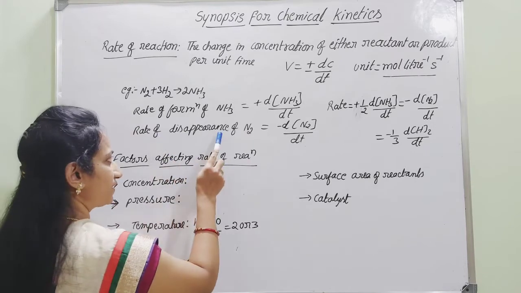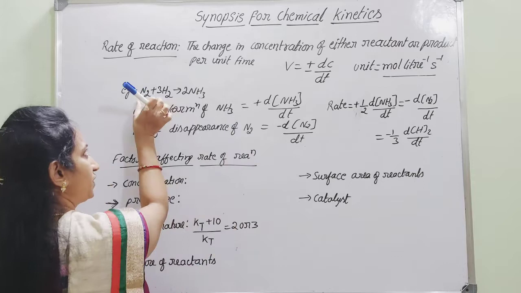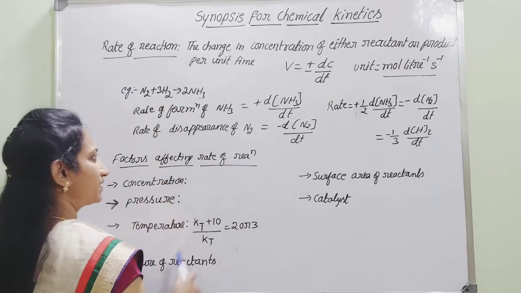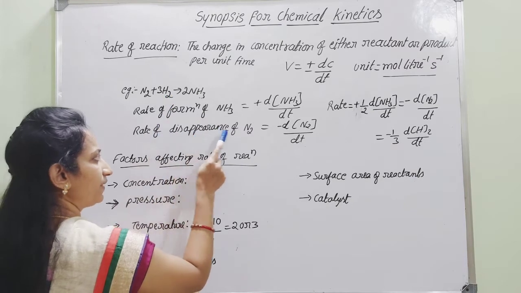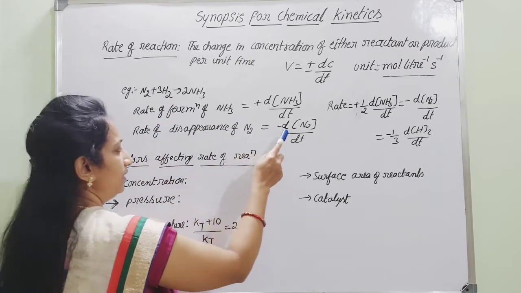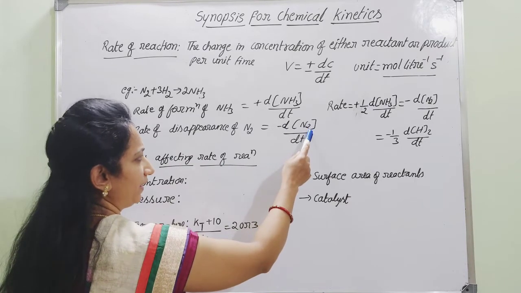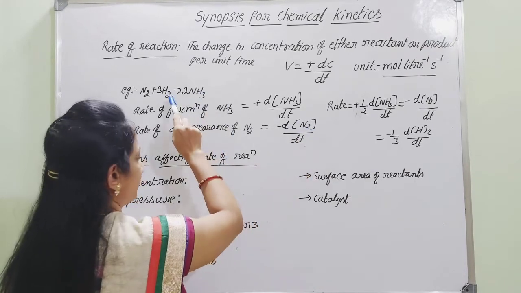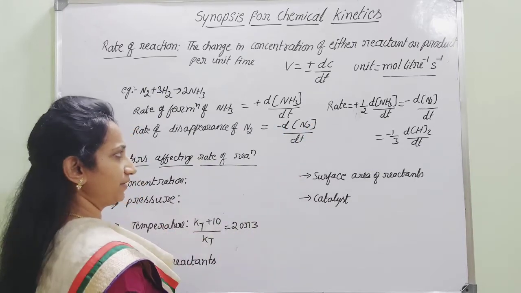Therefore, the rate of disappearance of nitrogen is given by a negative symbol, because nitrogen is present on the reactant side. Similarly, the rate of disappearance of hydrogen is equal to minus d of H2 by dt.